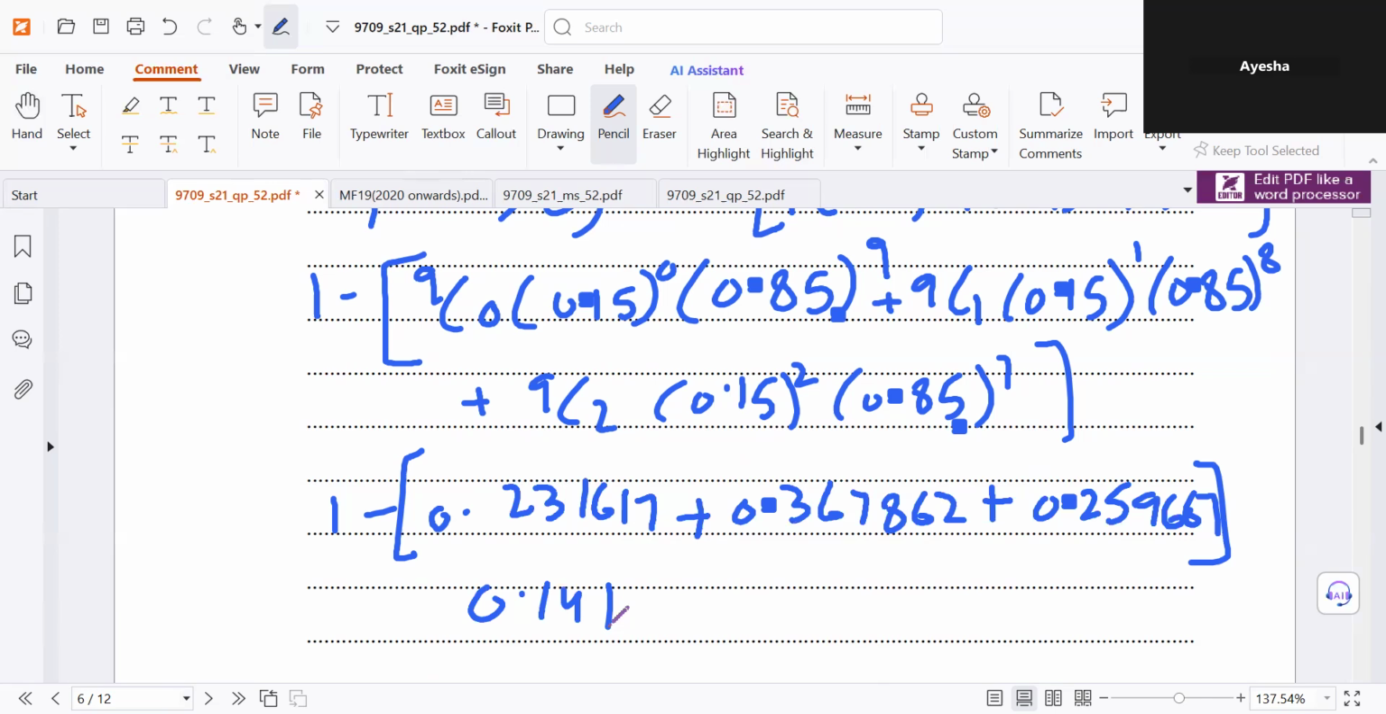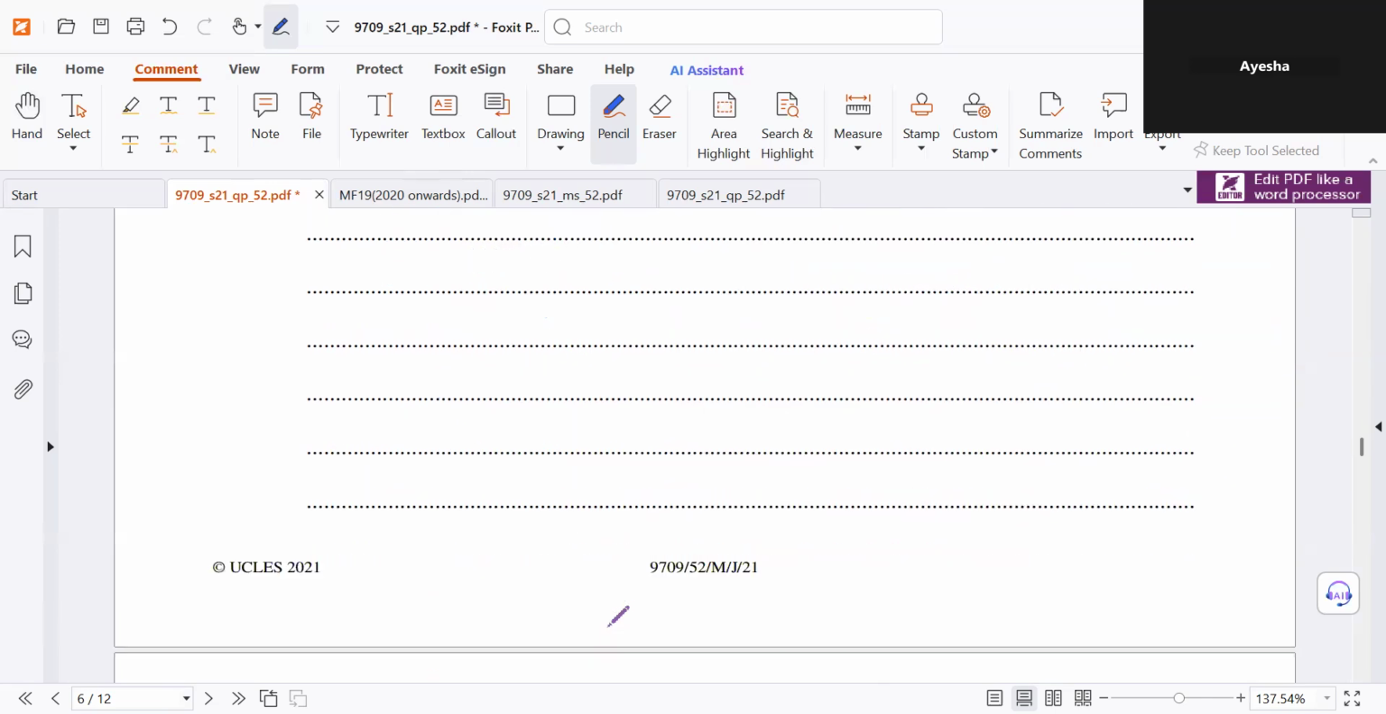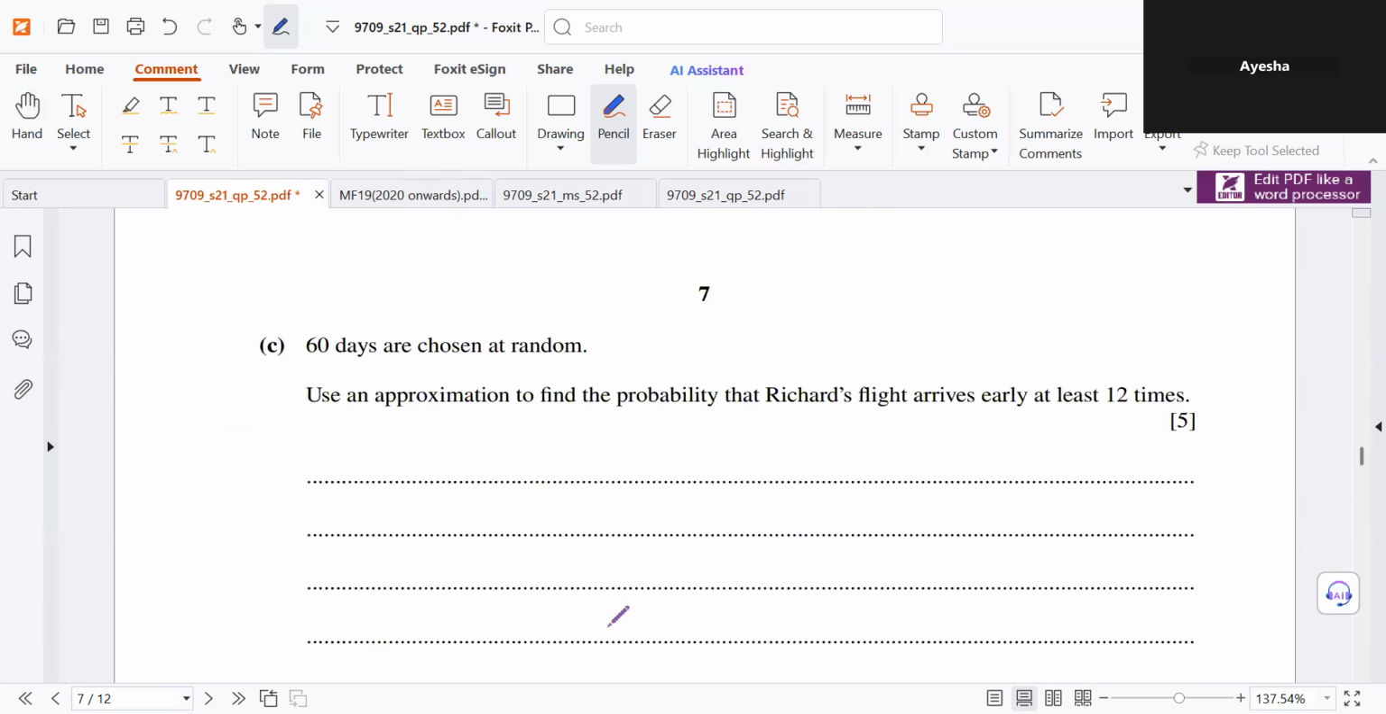Okay, next part. 60 days are chosen at random. Use an approximation to find the probability that Richard's flight arrives early at least 12 times. Okay, approximation means we're going to change the binomial distribution to a normal distribution. And now we use the upper bound or lower bound of the given value.